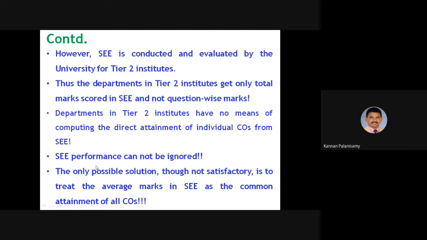At the same time, we cannot ignore the performance in the semester end examination, right? So we have to find out some means of assessing it. The only possible solution, though not satisfactory, is to treat the average marks in SEE as the common attainment of all COs. Whatever the average marks scored in the semester end examination, that is taken for all COs. That is what tier 2 institutions can do. Even though it is not satisfactory, that is the method we have to follow.